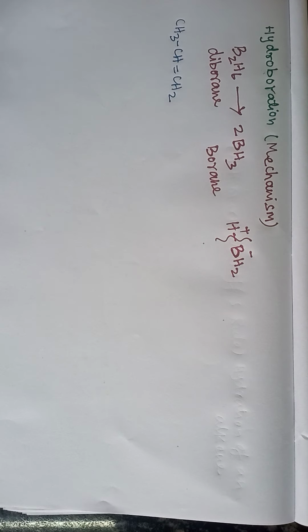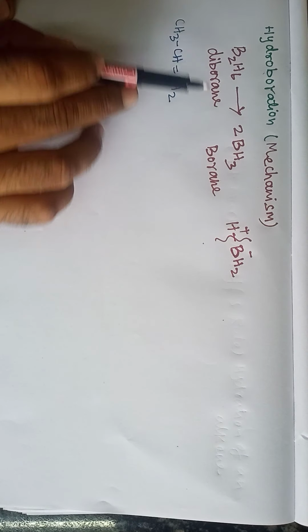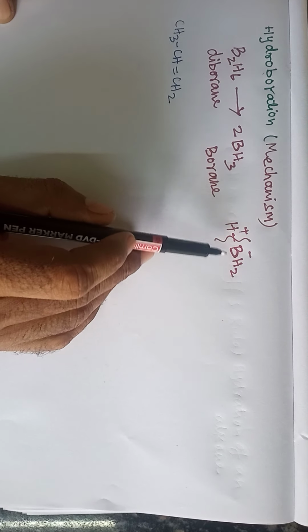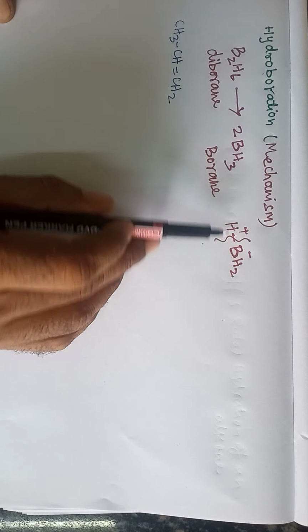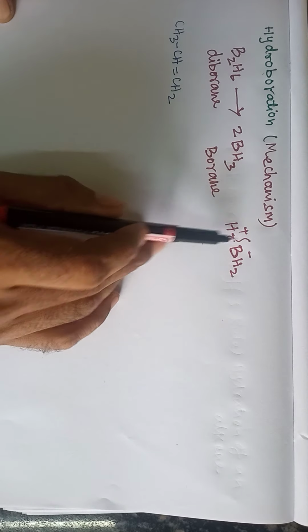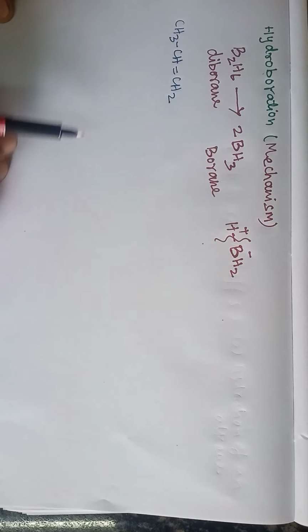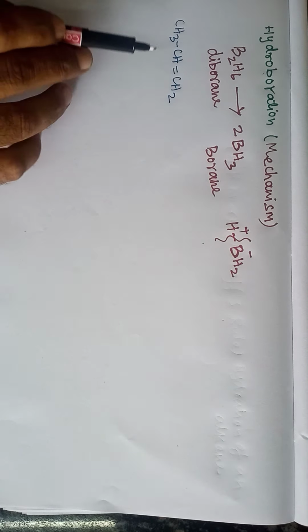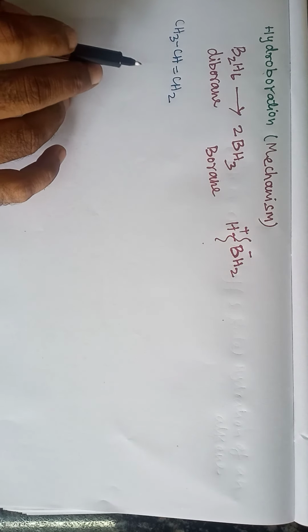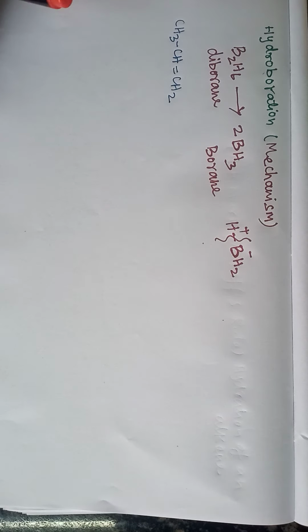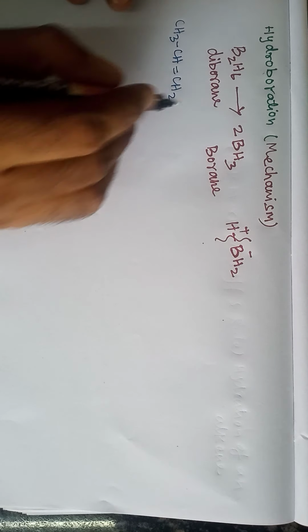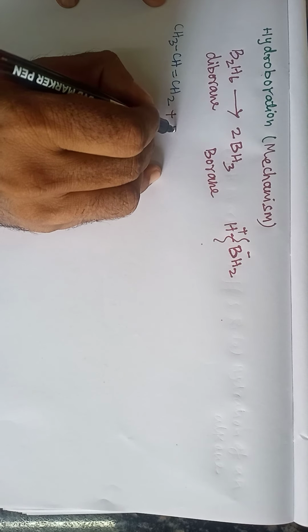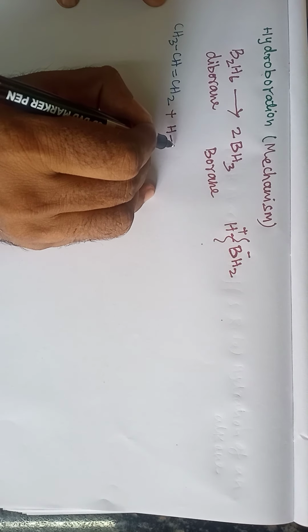Now let us understand the mechanism, how the reaction takes place. Here the diborane dissociates to borane. We can write the diborane like BH2-H. Here it breaks into H plus and BH2 minus. We are taking propene, and this propene reacts with the borane.